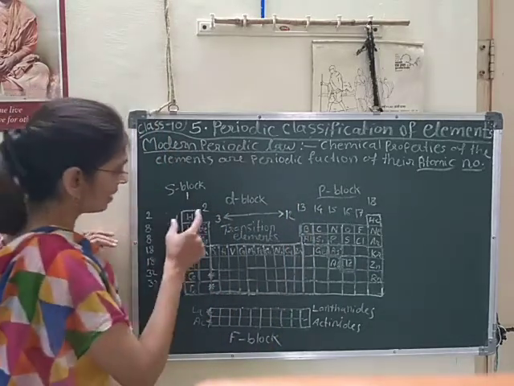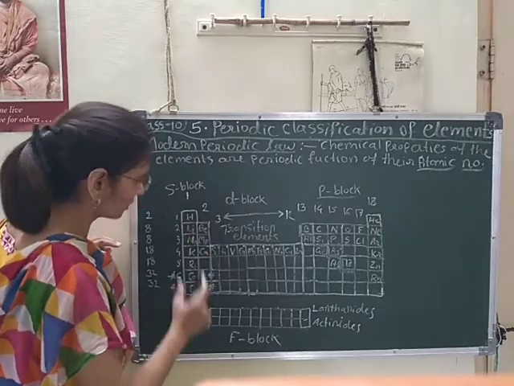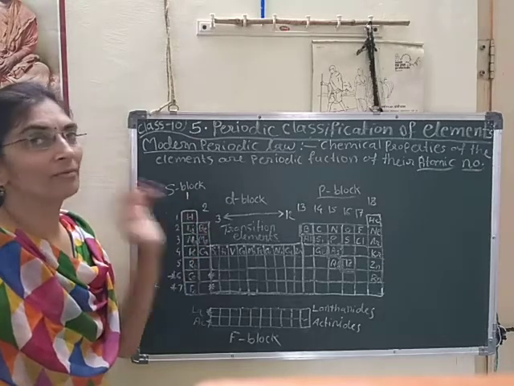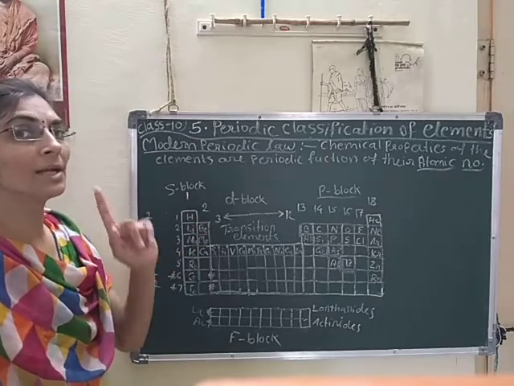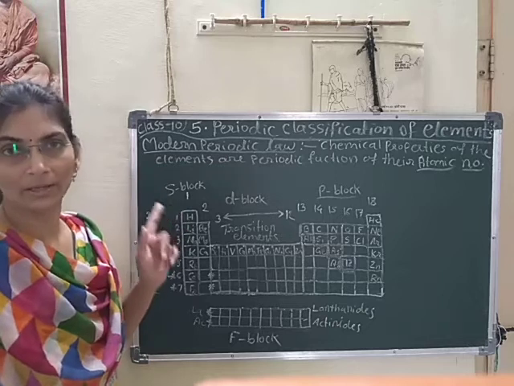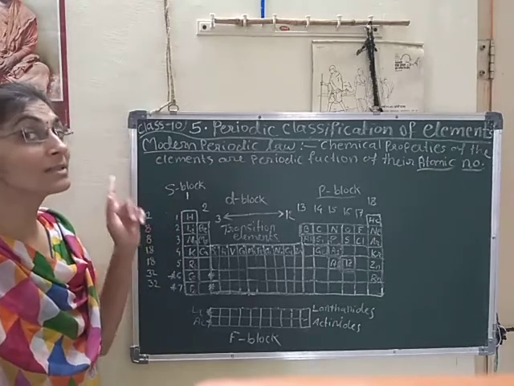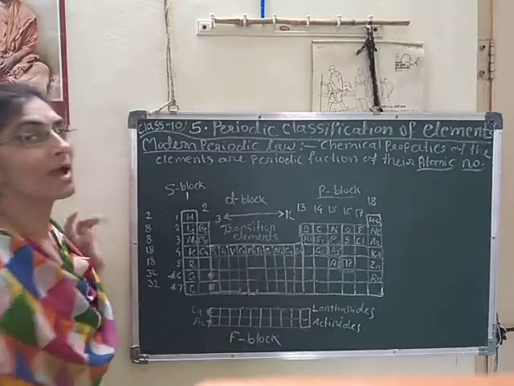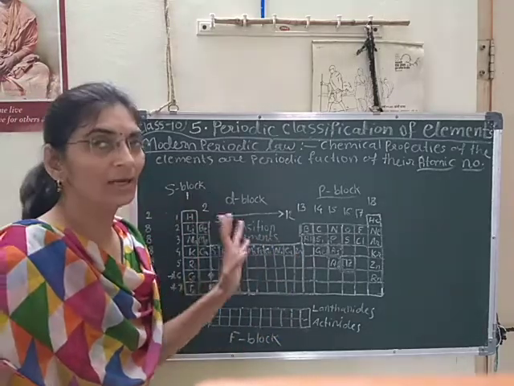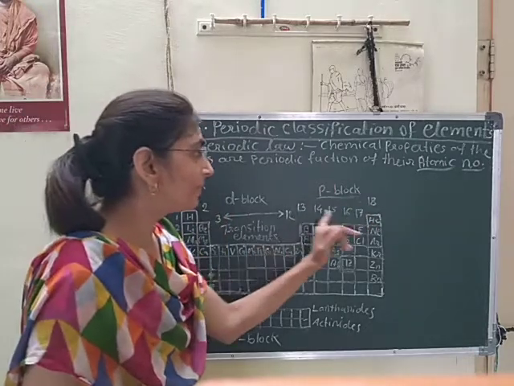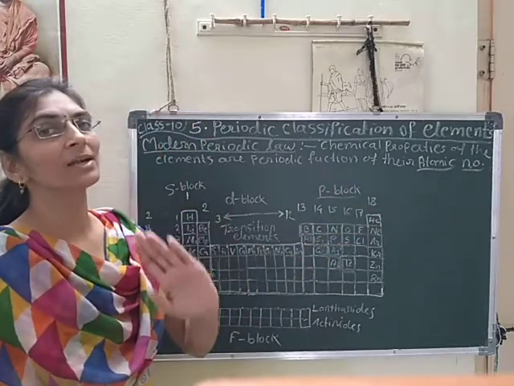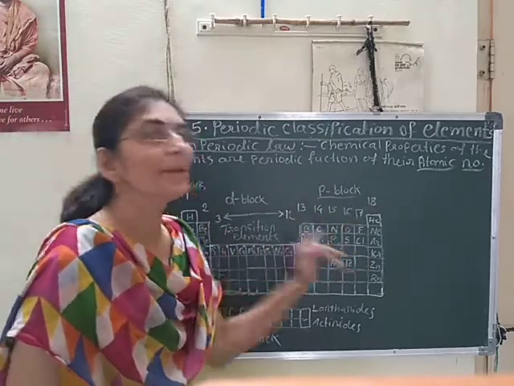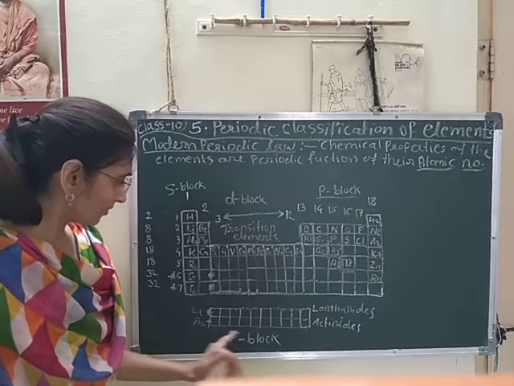Among that, two groups are called s block elements. Why? Because the valence electron is present in the s suborbit. And in the d block elements, the valence electron is present in the d orbit. Again, in the p block, valence electrons are present in the p orbit. And what is the f block?